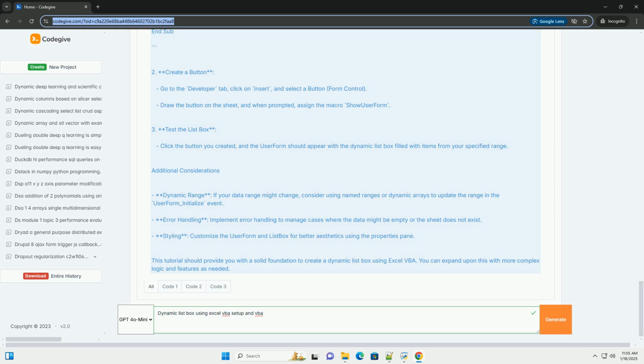Implement error handling to manage cases where the data might be empty or the sheet does not exist. Styling. Customize the user form and list box for better aesthetics using the Properties pane. This tutorial should provide you with a solid foundation to create a dynamic list box using Excel VBA. You can expand upon this with more complex logic and features as needed.